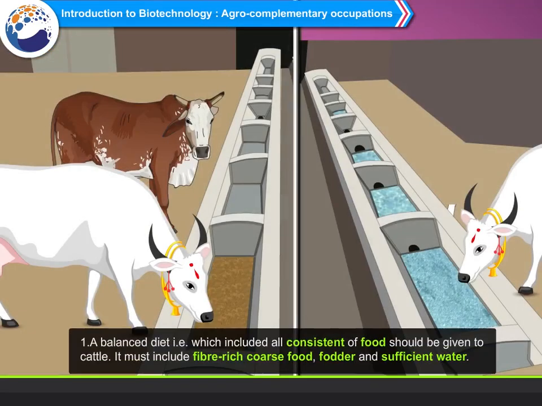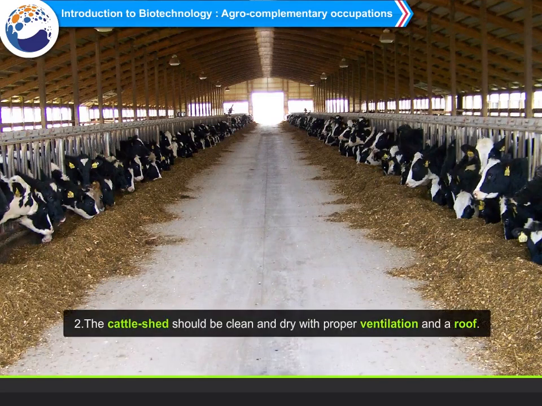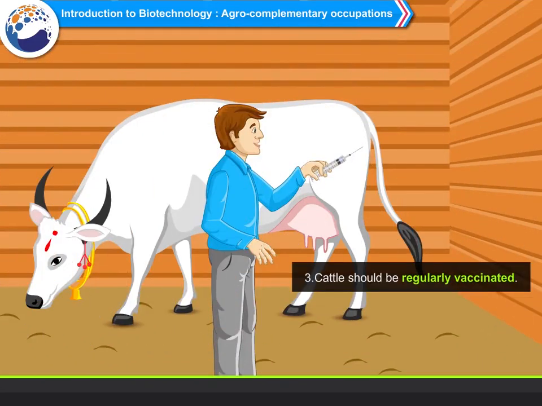1. A balanced diet, that is, one which includes all constituents of food, should be given to cattle. It must include fiber-rich coarse food, fodder and sufficient water. 2. The cattle shed should be clean and dry with proper ventilation and a roof. 3. Cattle should be regularly vaccinated.